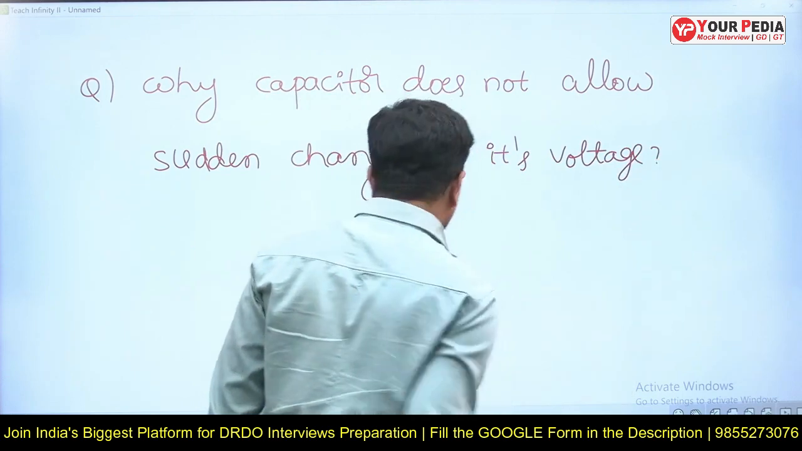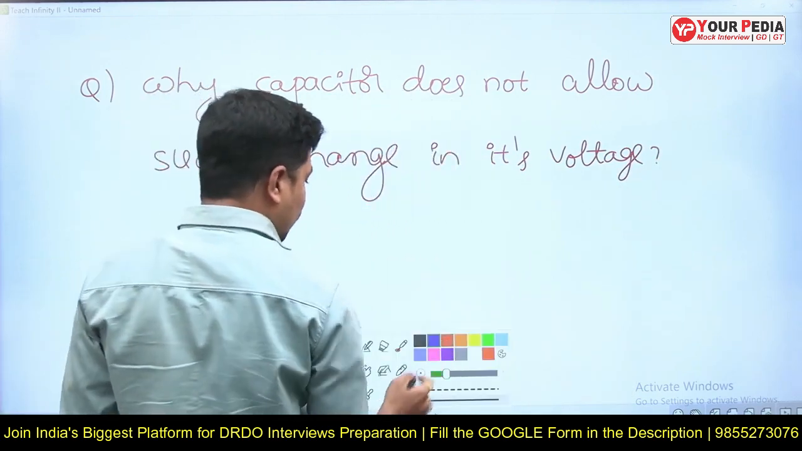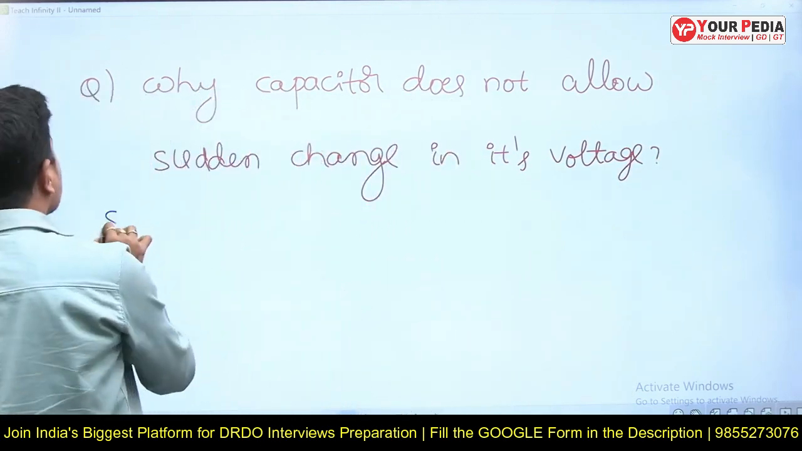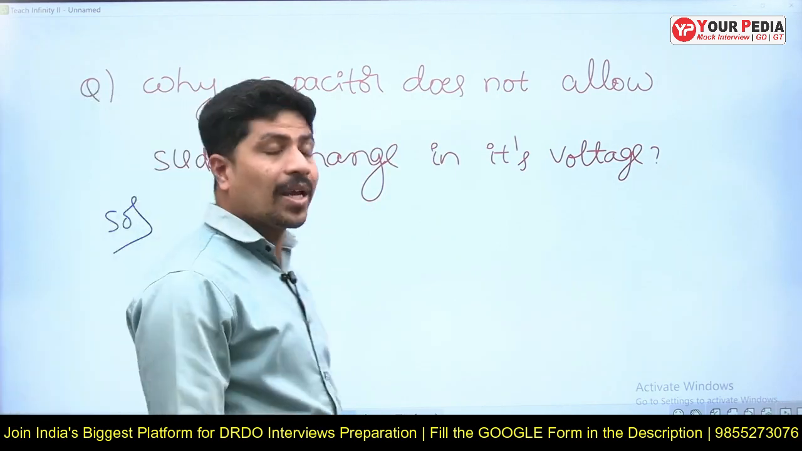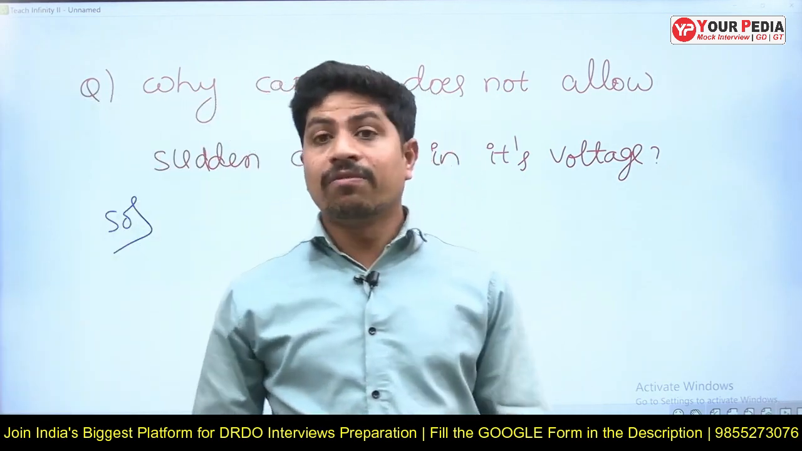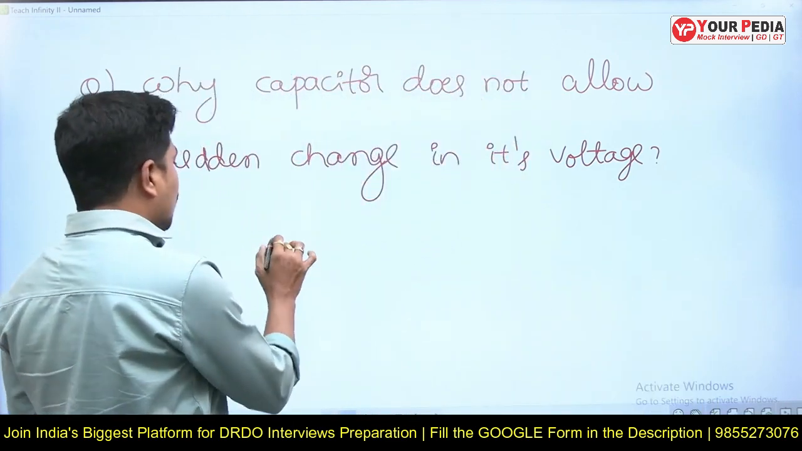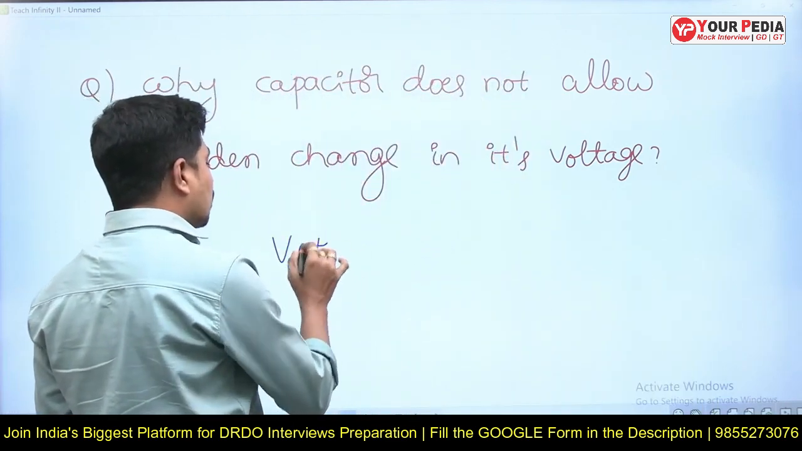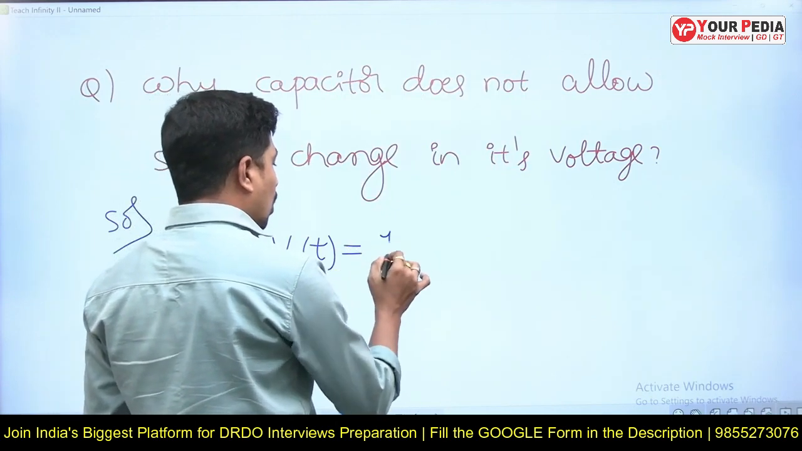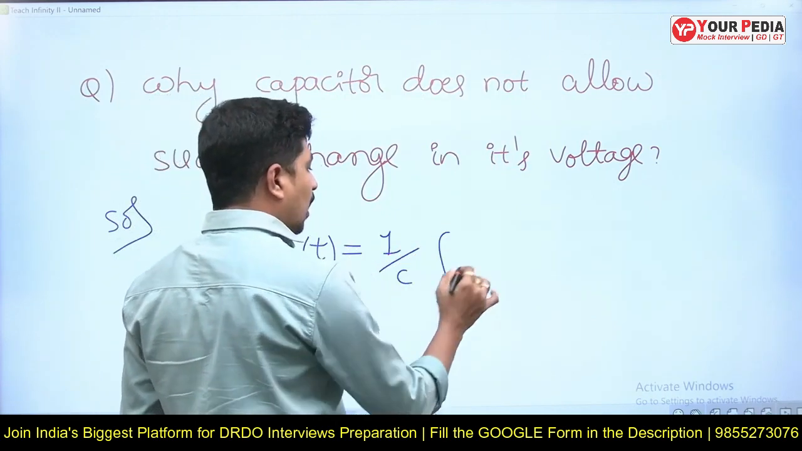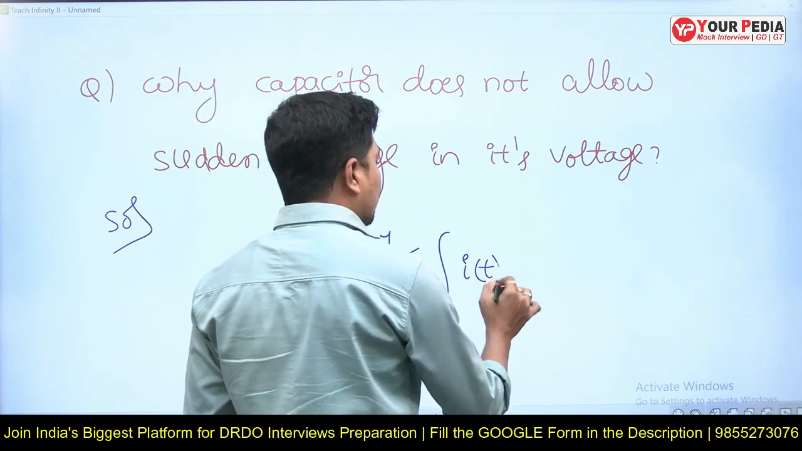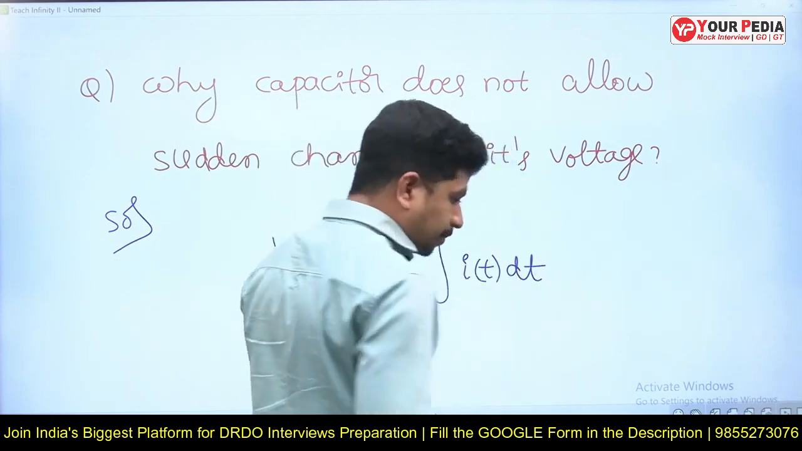This can be answered in two ways. One is mathematically, another is by using the concepts of physics. Let's understand the first, mathematical way of answering this question. What is the voltage across a capacitor? Vc of t is equal to 1 by C integral I of t dt. This is the mathematical expression.